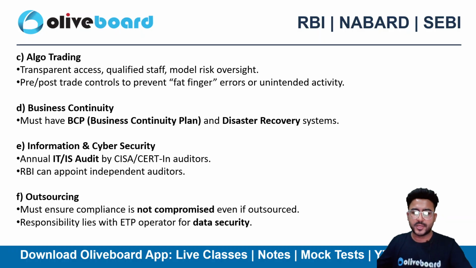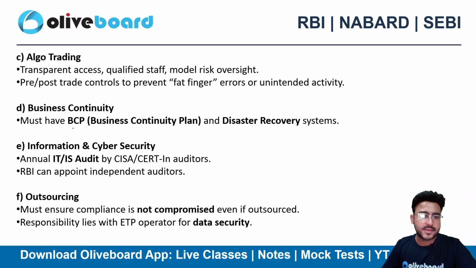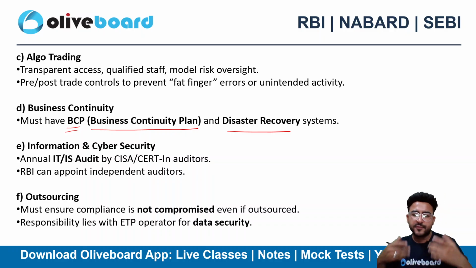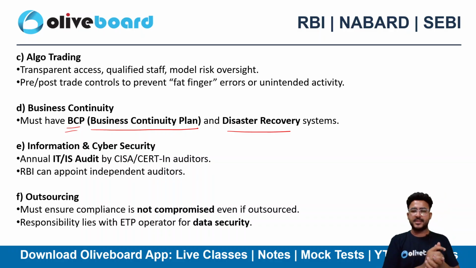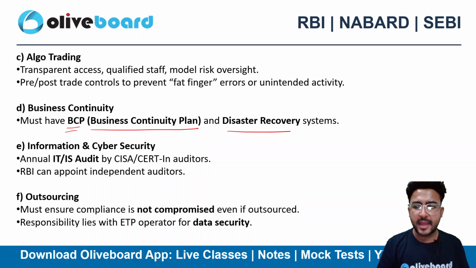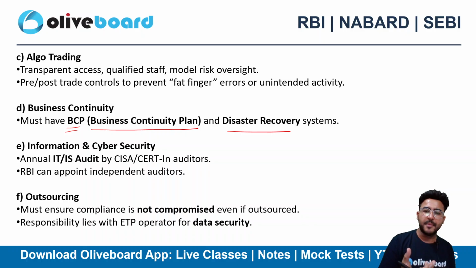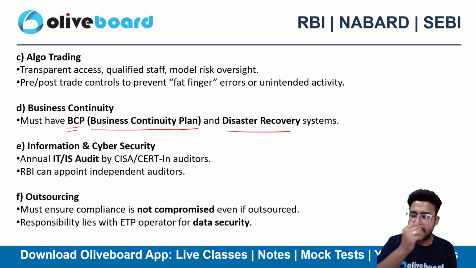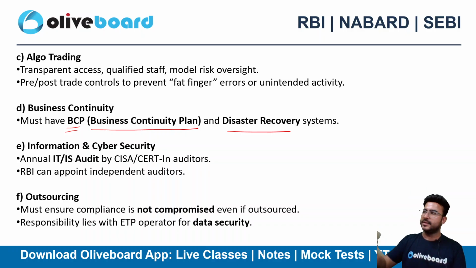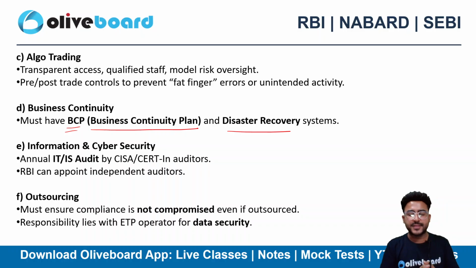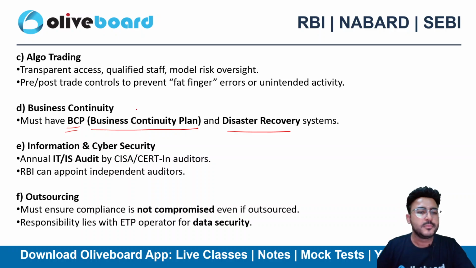It's a complete process oriented thing. That's why I have summarized it for you, right? Business continuity must have a BCP plan, business continuity plan and disaster recovery plan. Let's suppose in case of a disaster, what will happen to the business? In case of a cyber attack, let's suppose a cyber attack happens to your platform, then how will you be able to continue the business? That's nothing but business continuity plan, disaster recovery plan. How you will recover the data, how you will recover the entire infrastructure, that's nothing but business continuity plan, and that should be in place, right?